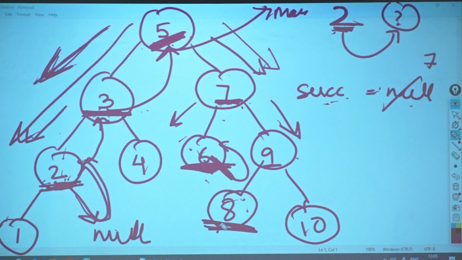Okay? How will you come? Do it. You come to 5. Where will you compare? How will you compare? You have to write down.